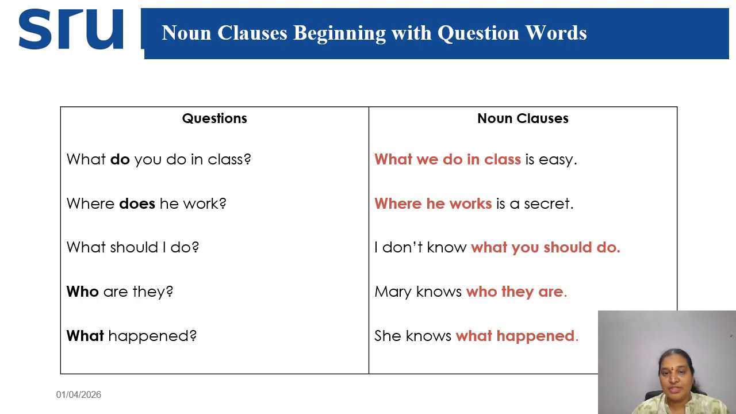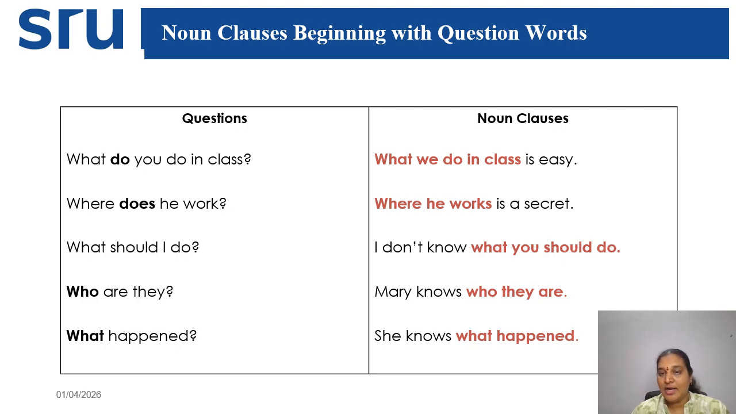Noun clauses sometimes start with question words. For example, where does he work, this is the regular question, and where he works is a secret. Here you can ask one question, what is a secret? Where he works is a secret. So here where he works is acting as a noun clause. And if you see, what should I do? I don't know what you should do. What don't you know? I don't know what you should do.